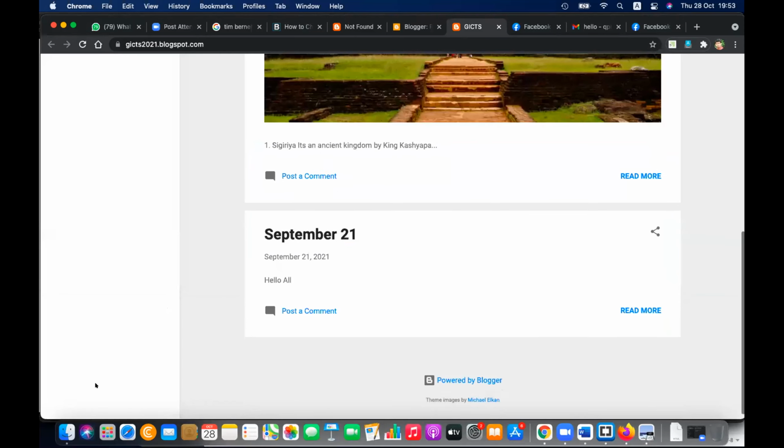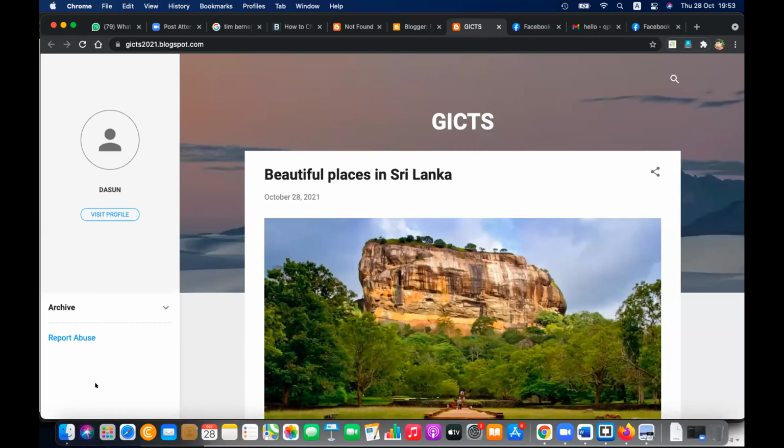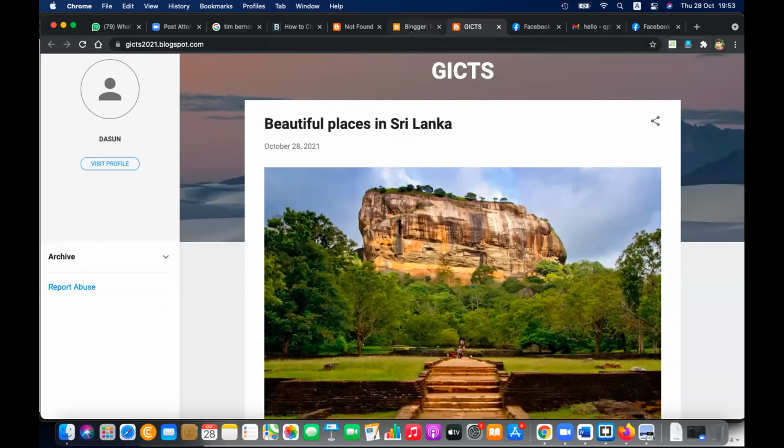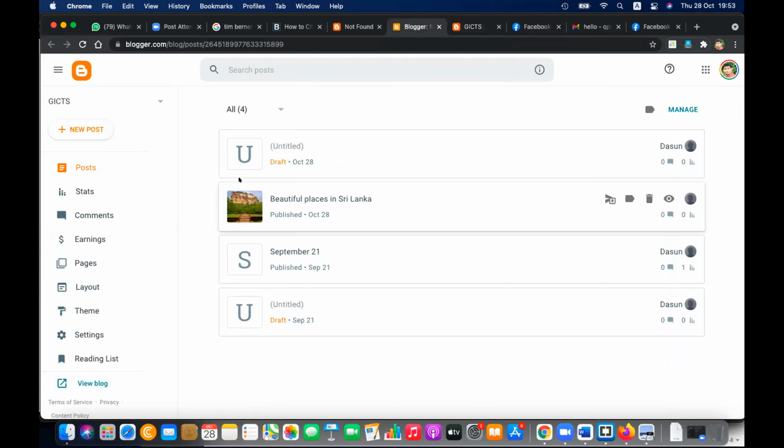So we just started writing our own website. Actually, here also you can use HTML coding. You can use HTML code here. Okay, how to do that? So let me tell you how to do that.